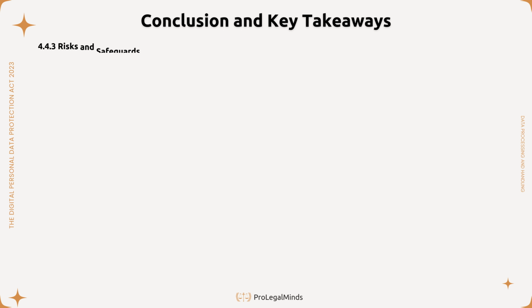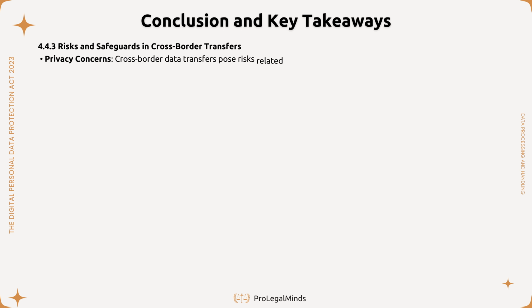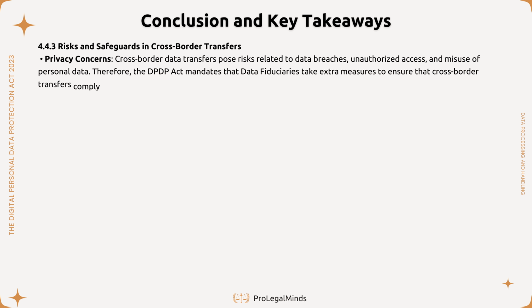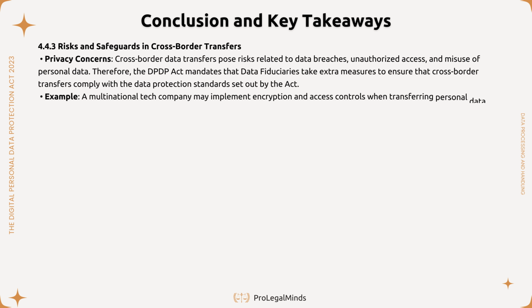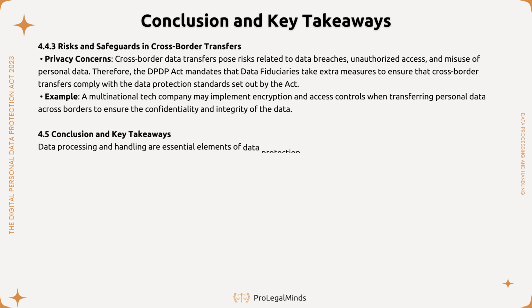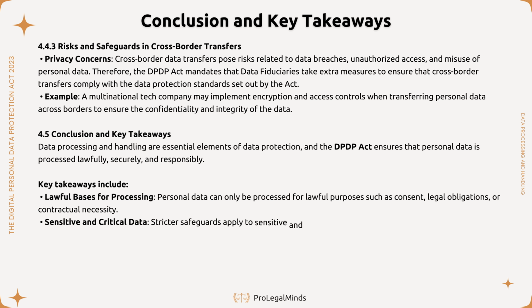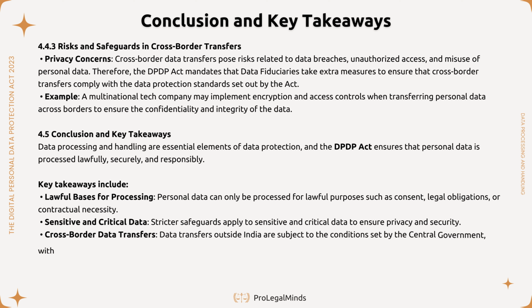Risks and safeguards in cross-border transfers. Cross-border data transfers pose several privacy risks, including unauthorized access and potential data breaches. To mitigate these risks, the DPDP Act requires data fiduciaries to implement additional safeguards such as encryption and access controls. For example, a multinational tech company may use strong encryption techniques to protect personal data during transfer across borders to ensure the integrity and confidentiality of the data.